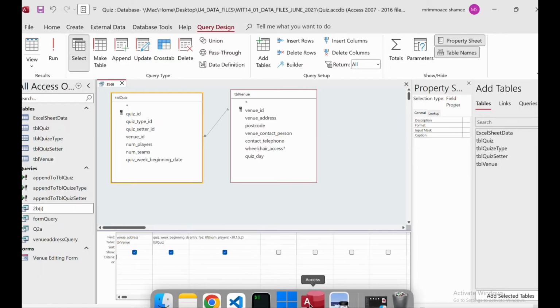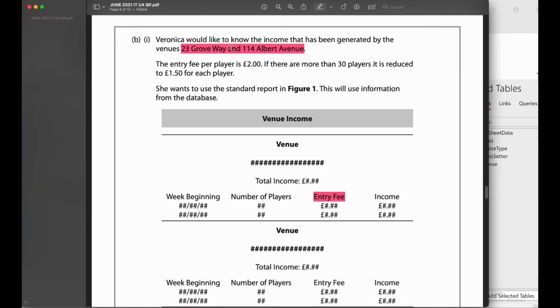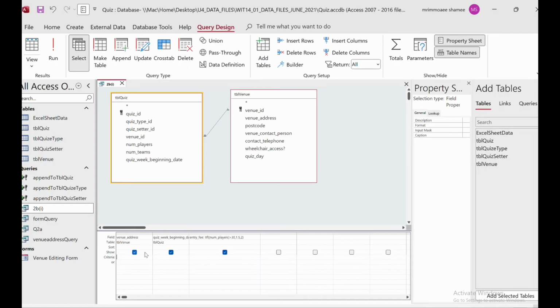Okay, maybe I can take one by one. So criteria should be this, make it bigger. So here instead of and, because both can't be true, right?